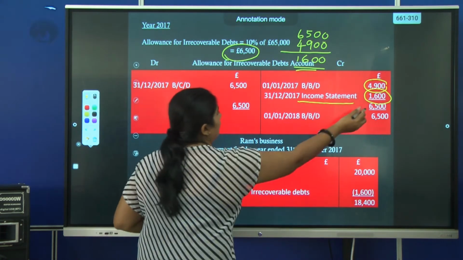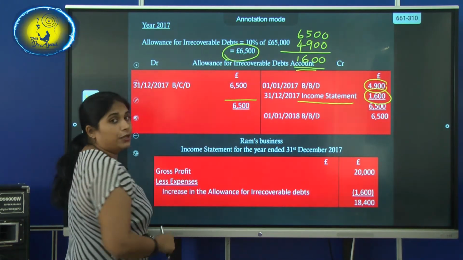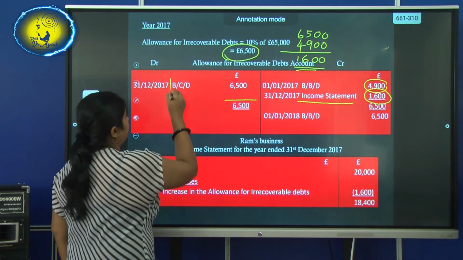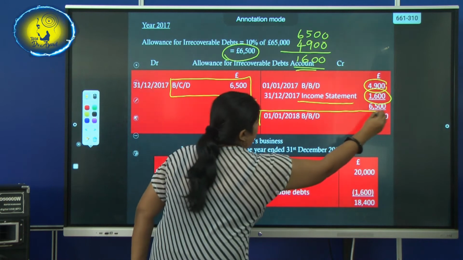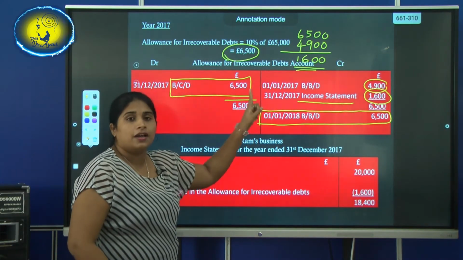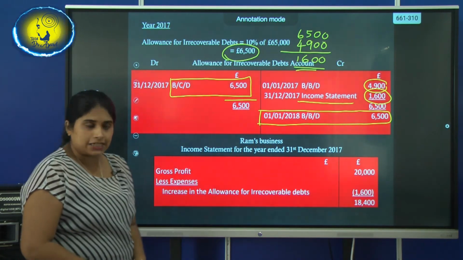Then finally when you balance off, you have 6,500 on the credit side, and you can write it on both sides. On the debit side you don't have any amount, so that amount will be called balance carried down and it will be brought down as balance brought down. So now this is the opening balance for the next year. What is the next year? 2018.